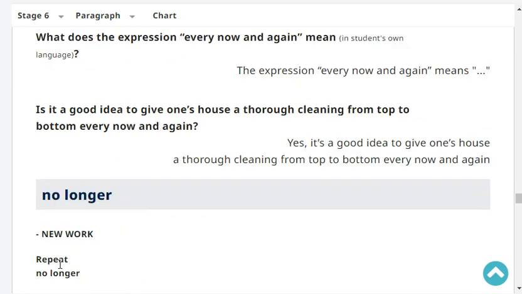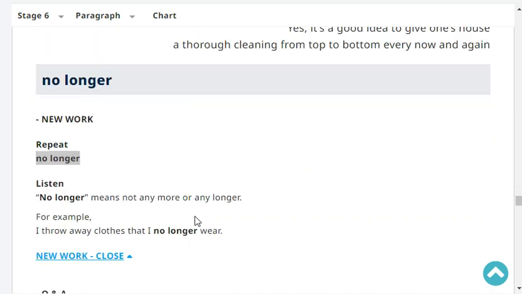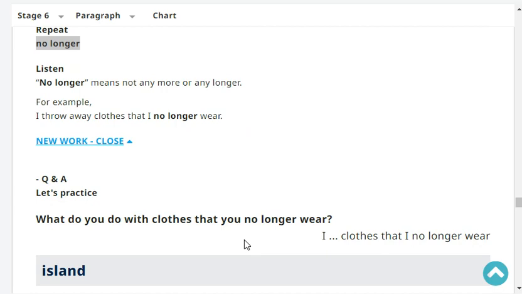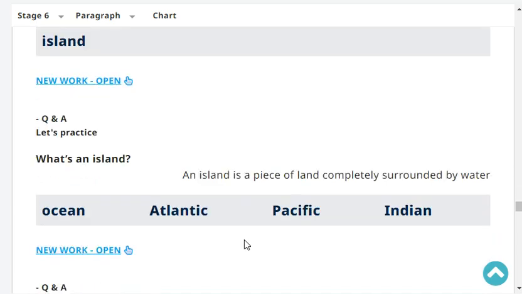Next, repeat: no longer. No longer. Very good. Okay, listen. No longer means not anymore or any longer. For example, I give away clothes that I no longer wear. Let's practice. What do you do with clothes that you no longer wear? I give away clothes that I no longer wear. Very good.